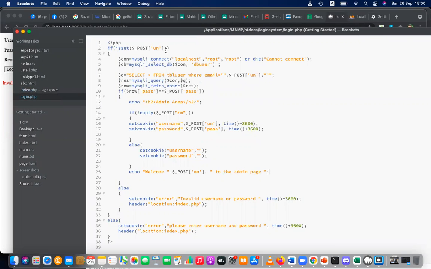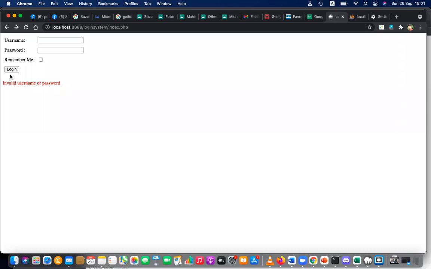If is set the username, and I have to check whether it's not empty. Not empty. Otherwise, that's a big error. Is set the username and not empty this. If it is set and not empty, you're sent back. I'm putting the empty details. You can say, please enter username and password.